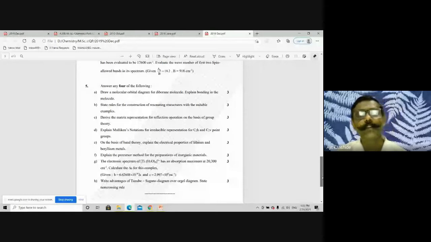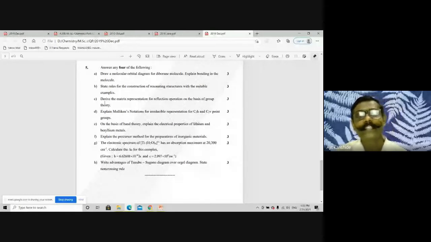Question number 5C, derive matrix representation for reflection operation. So a matrix representation certainly comes as a reflection, maybe rotation, or other operations also they can ask. And C, explain molecular notations for irreducible representations in the C2H and C2V point group.